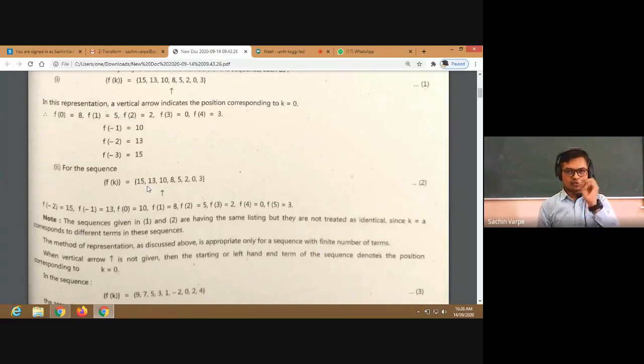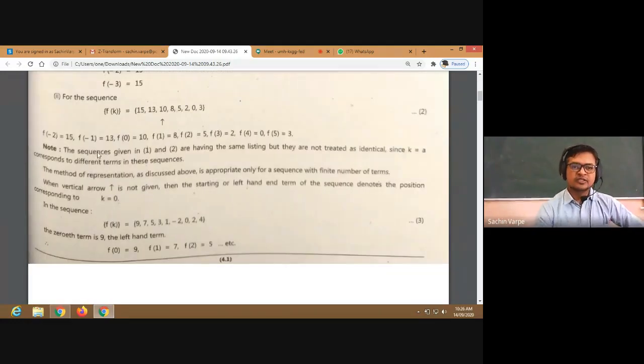Okay, so the arrow position will decide the 0th position of the sequence. If the arrow is not there, then the first position will be the 0th position. You can see here f of minus 2 is 15, f of minus 1 is 13, f of 0 is 10, f of 1 is 8, and so on, isn't it? And this is a finite sequence actually. It can be infinite also, or we can generalize the sequences.